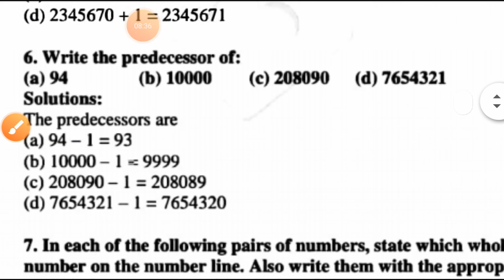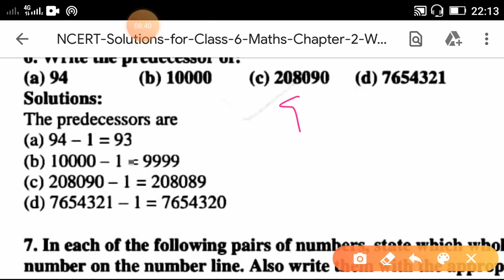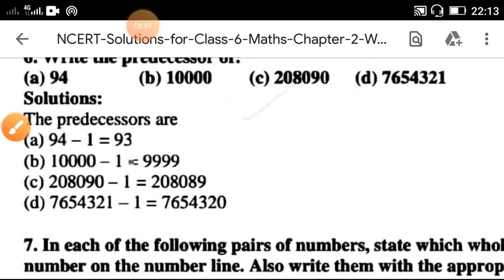Predecessor. What is the meaning of predecessor? You have to do subtraction. 94 minus 1, so it is 93. Then 10,000 minus 1 is 9,999. This way you have to do this sum.